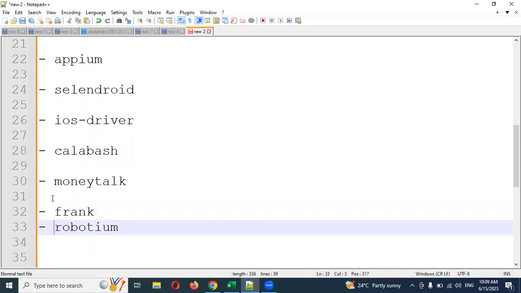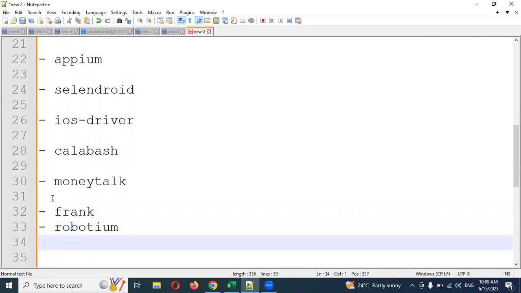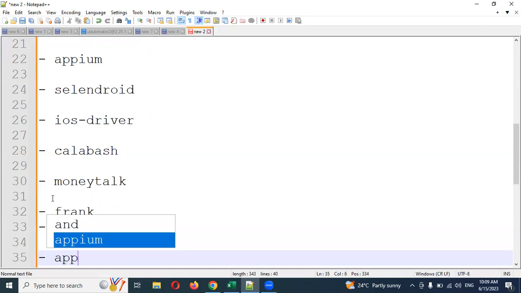Okay, among these, some have free versions and some have paid versions. Appium is a completely free version. We can use it. Appium works on the application source code. Whenever you use it to test an application, in our case we are going to take Appium because we are going to test by using Appium itself.